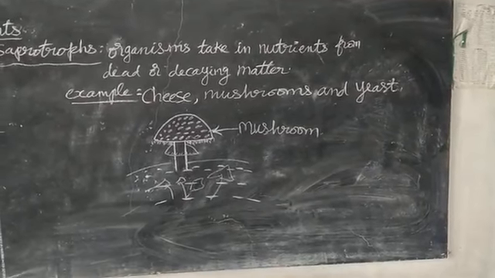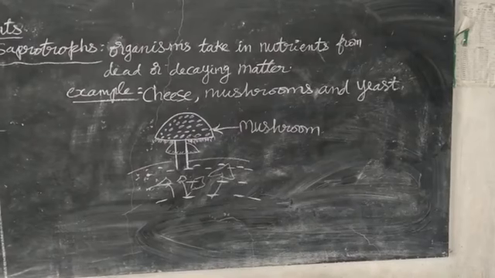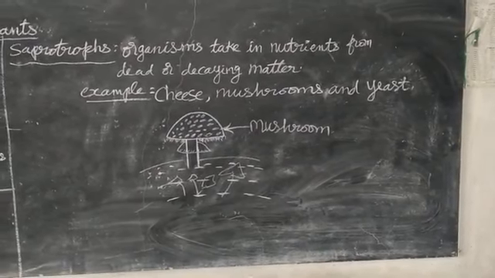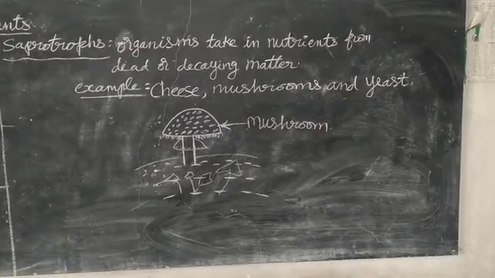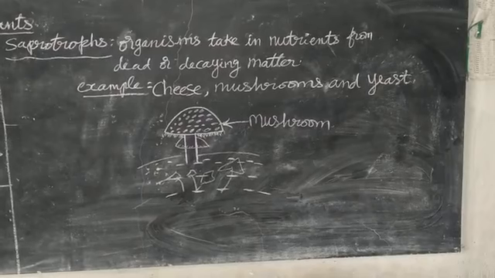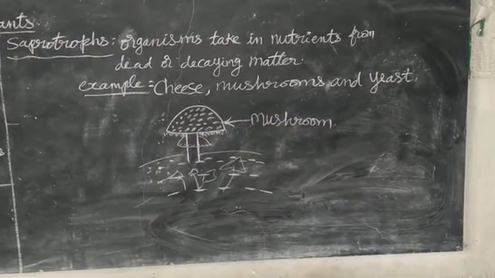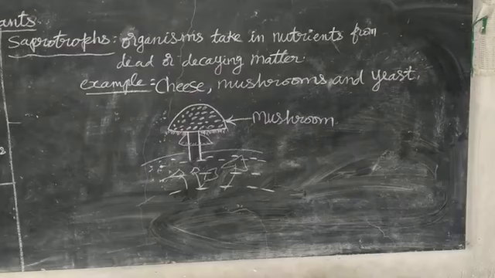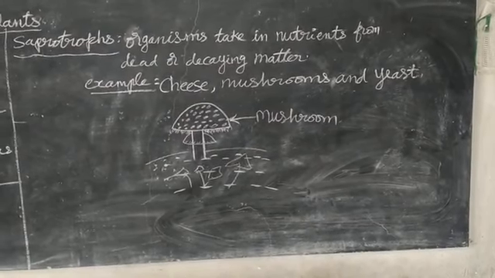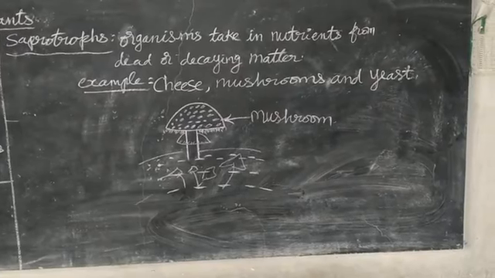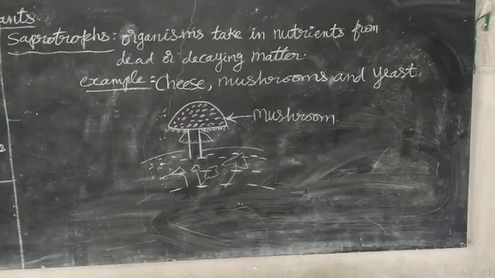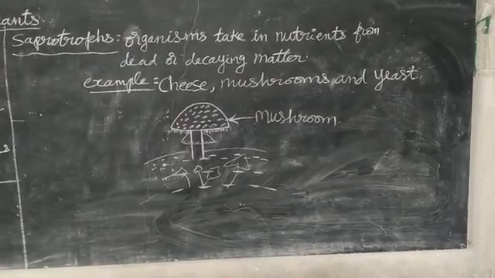So in the picture below, I have shown a small picture of a mushroom. It is like an umbrella. During rainy season, these saprotrophs grow. Because during rainy season, the place will be wet and also a little bit hot. So these saprotrophs grow during rainy season. Understood? This is all about saprotrophs.